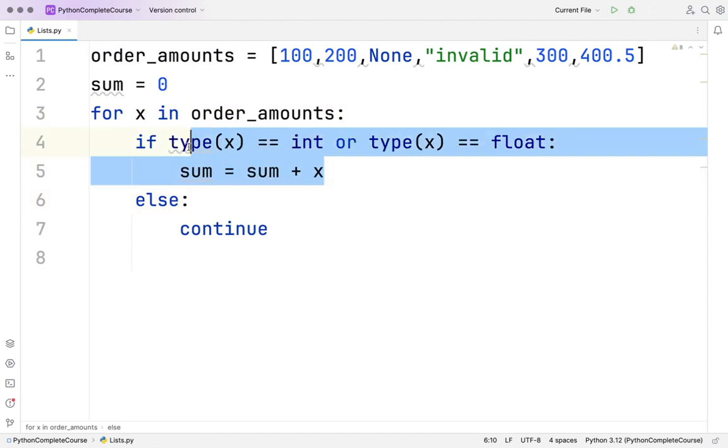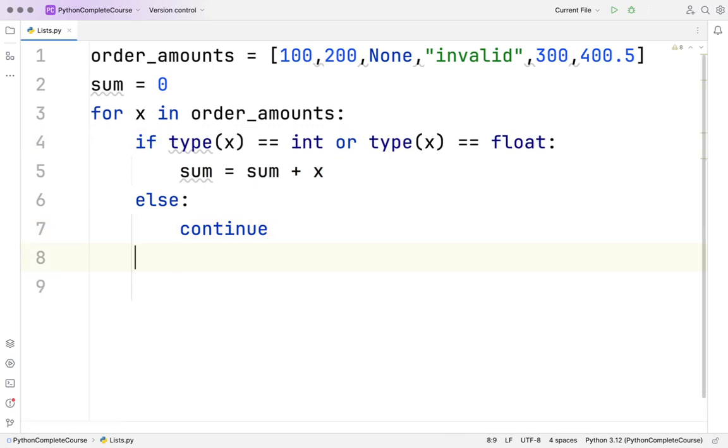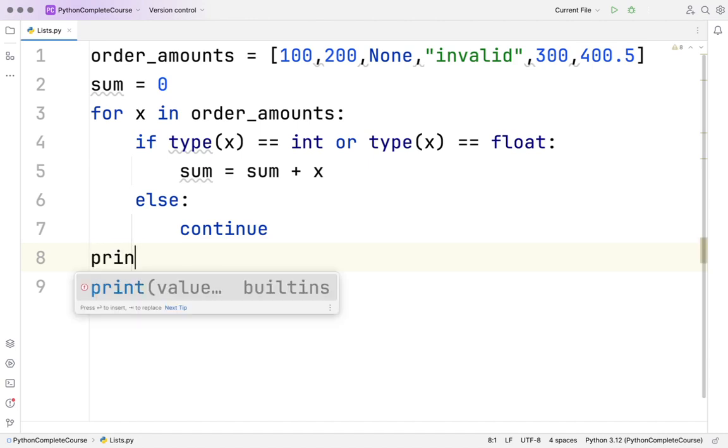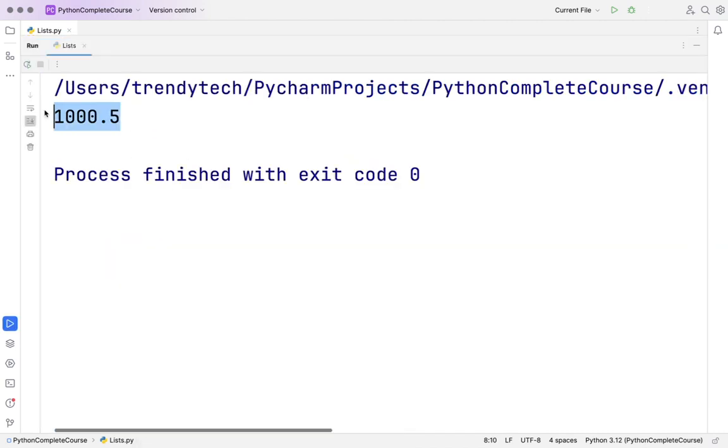So 300 plus 300 will become 600, and same way 600 plus 400.5 will become 1000.5. And now I can print it. I can say print sum, and you can see this is the output.